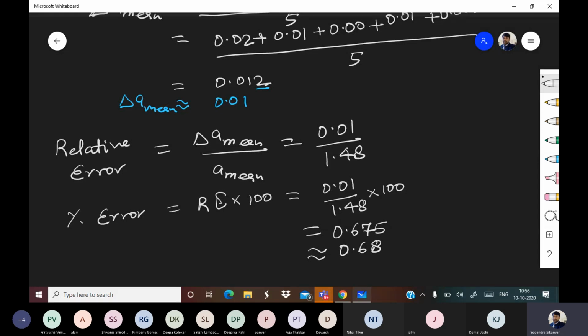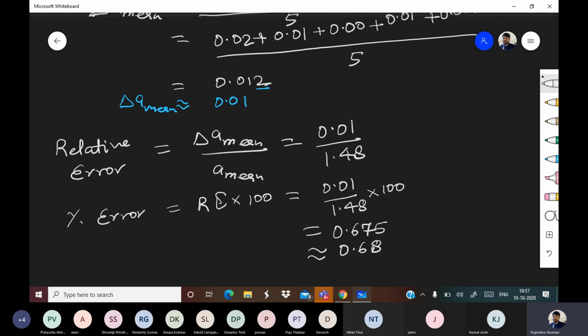How many of you are getting this? Okay. So this will be your percentage error. Deepika Patel is writing approx 0.7. Let me tell you, you are finding error in error.